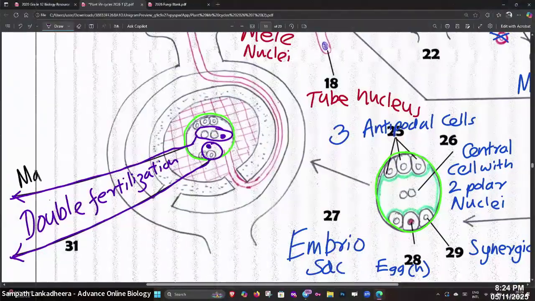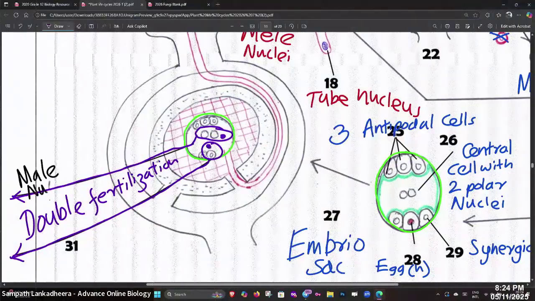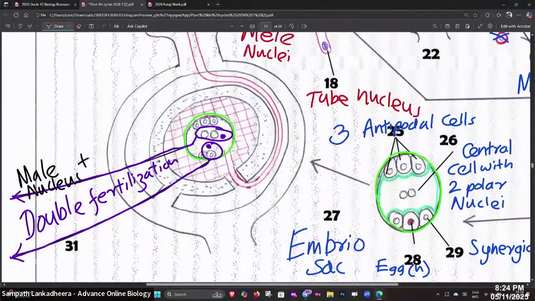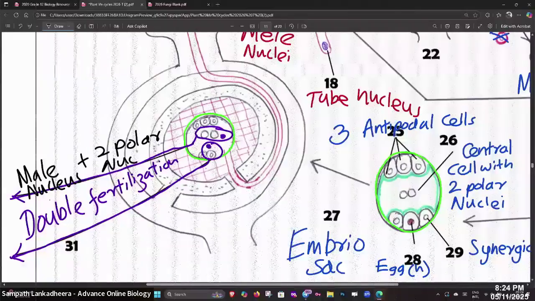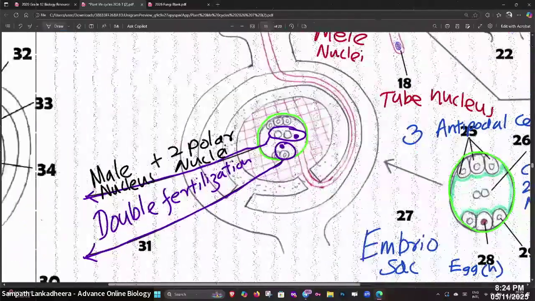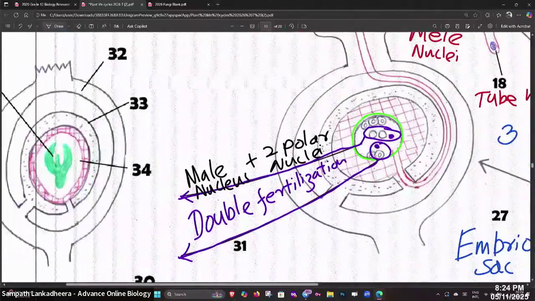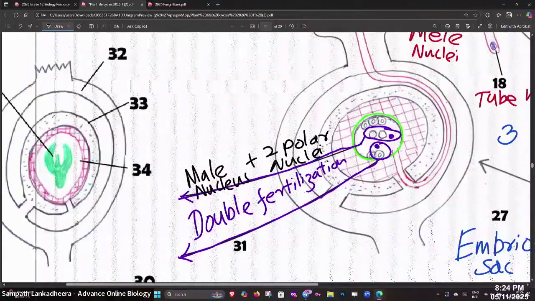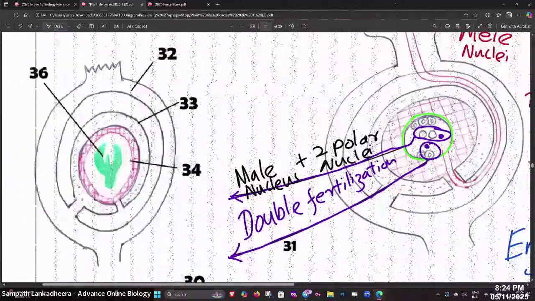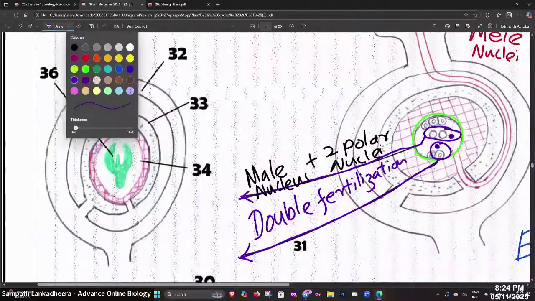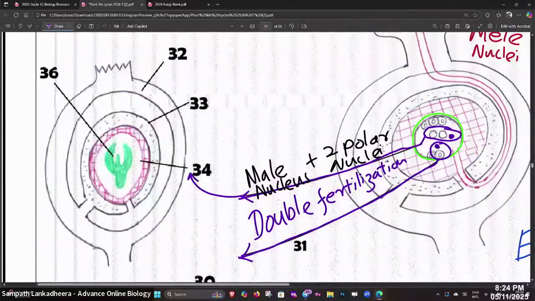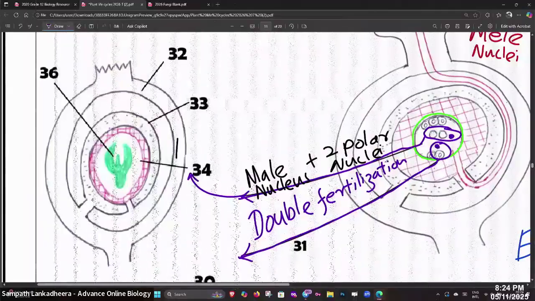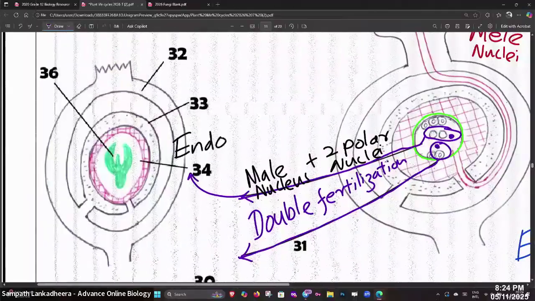Male nucleus plus two polar nuclei. Male nucleus goes with two polar nuclei. Result is what, people? What's the result? Number 34. What is 34? 34 is endosperm.